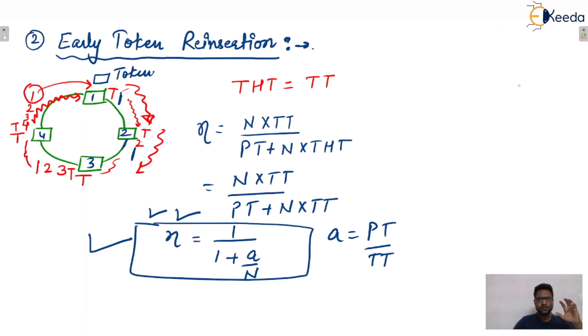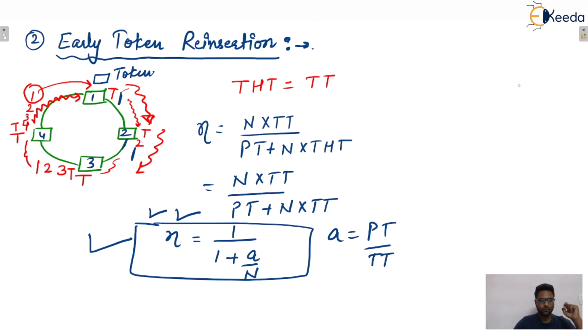Why? Because if anything happens inside the ring, then in delayed token only one packet will be lost. But in early token reinsertion, you can see more than one packet is moving in the ring, isn't it? So if anything happens to the ring, all those packets will be lost. So in terms of reliability, delayed token reinsertion is best, but in terms of efficiency, early token reinsertion is best. I hope this concept is clear to everyone.